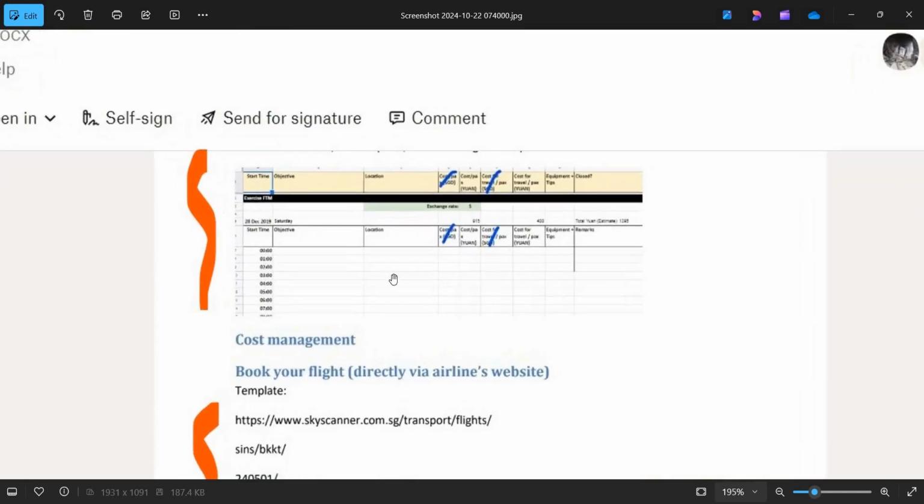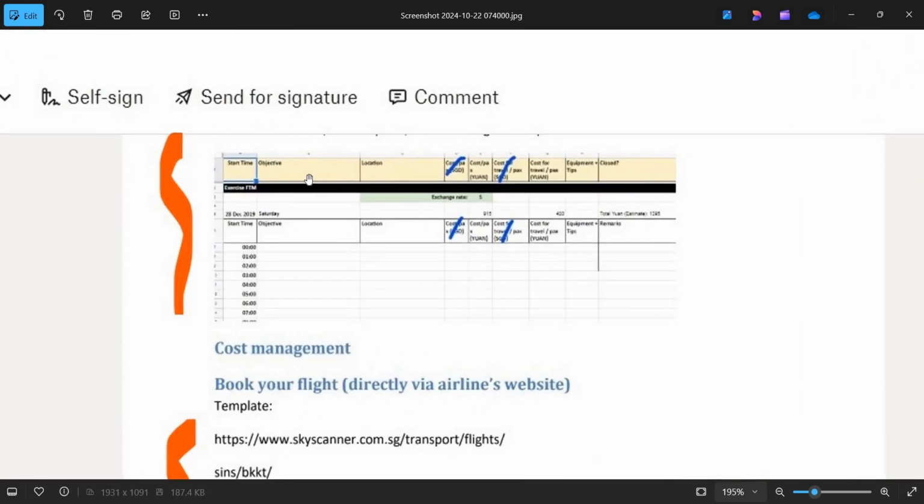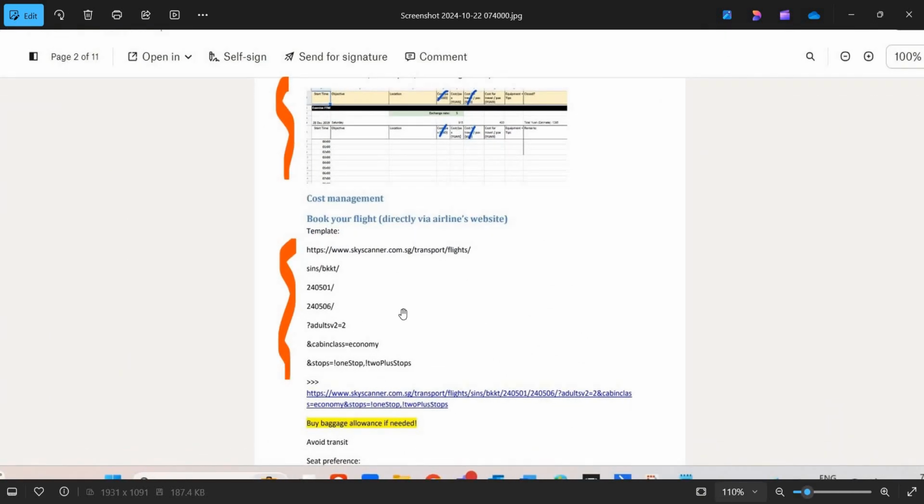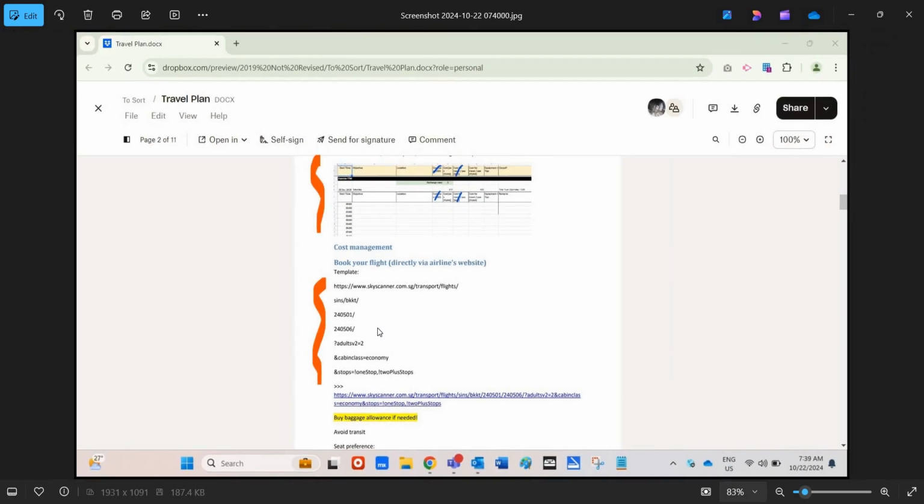And this is an example of a spreadsheet that I use when I plan trips: objective, location, cost to travel, and whether this place is closed when we want to go there. So when I book flights, right, I also have a system. The way I filter them, I also make sure I document the way I filter them using the URL. So the parameters that I pass in are always predictable, because I know what parameters I passed in exactly.